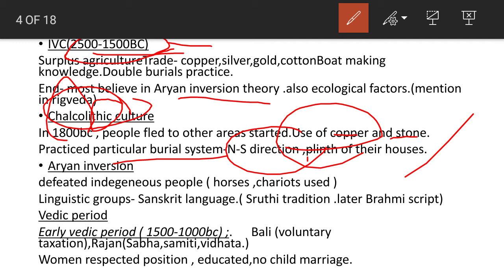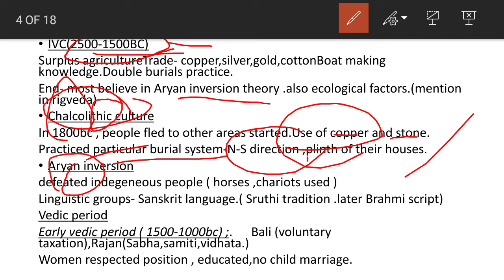Then moving on to the Aryan invasion period. The Aryan invasion was mainly by invading tribes from Central Asia. We call them Aryans. They were the invaded tribes from Central Asia to India. They defeated the indigenous people because they had so many horses and chariots at that time, so the indigenous people fled to many other areas.